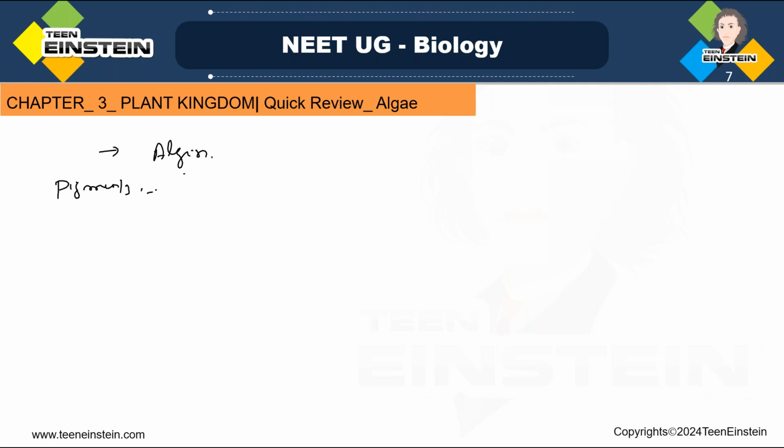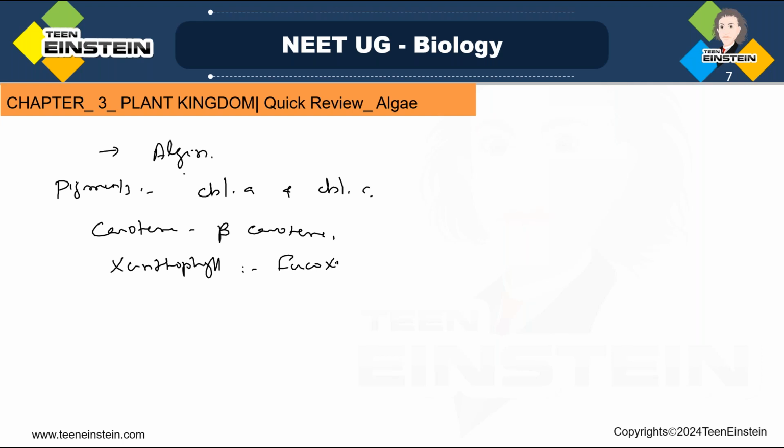About the pigments we need to learn: chlorophyll A and chlorophyll C. Okay. And carotene, in this only beta carotene is present. Then what about xanthophyll? In xanthophyll, mainly fucoxanthin is present.